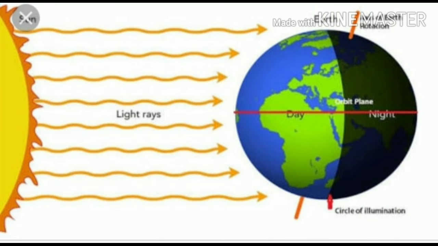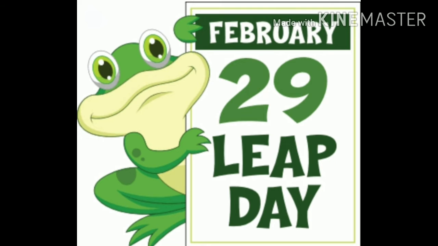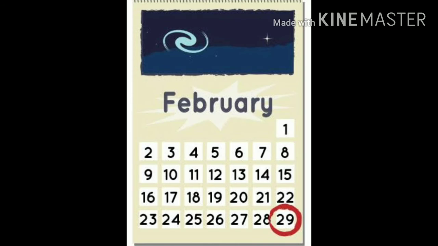Over a span of 4 years, this surplus day is added to the month of February. Thus, every fourth year, February is of 29 days instead of 28 days. Such a year with 366 days is called a leap year.